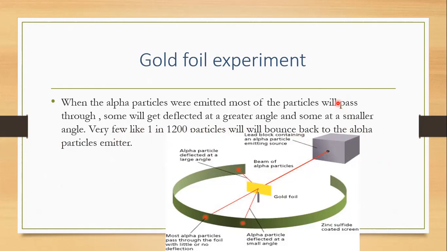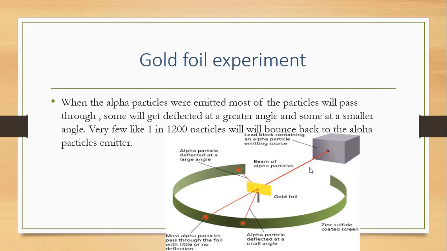So I'll tell you this again. The observations when the alpha particle was released: most of the particles, almost all, easily passed through the gold foil. Some got deflected at a larger angle and some at a smaller angle. And very few, like 1 in 1200 particles, bounce back to the alpha particle emitter.